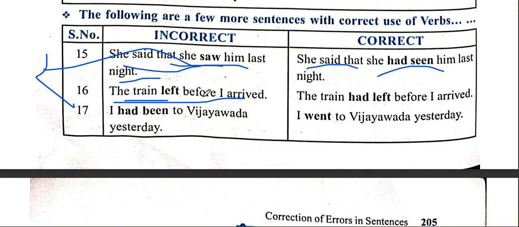The train left before I arrived, so the train left first and then I arrived. So the action that took place first will be used in proper past perfect construction. The train had left. This is the more past condition. First action will be used in past perfect construction.